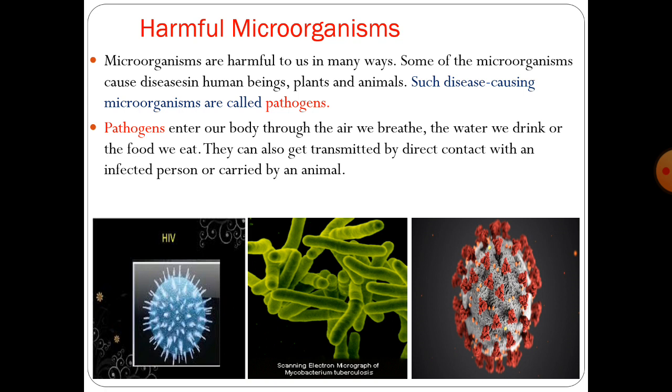You can see the first 3 images shown below. So these 3 are also pathogens. First is the HIV virus, which is causing AIDS. Second is the tuberculosis bacteria, that is Mycobacterium tuberculosis. Third is the coronavirus. You all know well about coronavirus as it is the current topic.